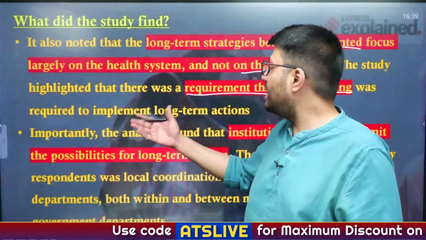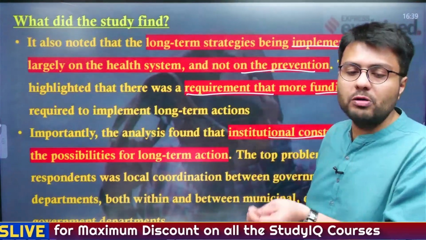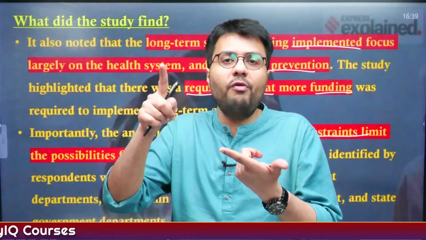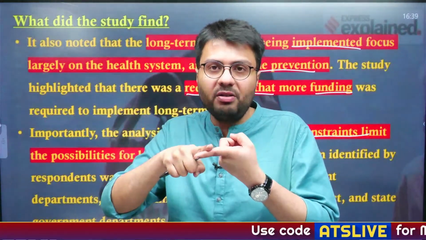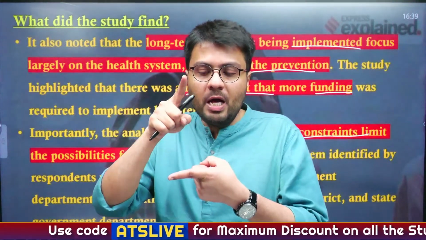And importantly, the analysis also found that institutional constraints limit the implementation of long-term actions, because for such actions to take place, you need coordination of different bodies: health authorities, the electricity department, the social welfare department, and fire services.